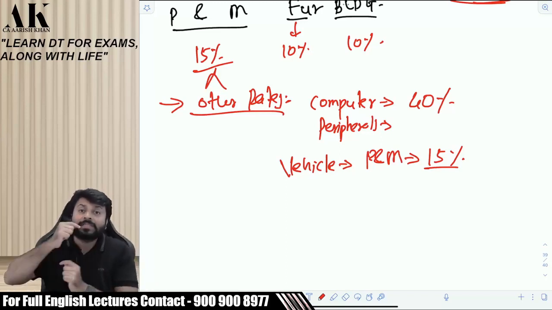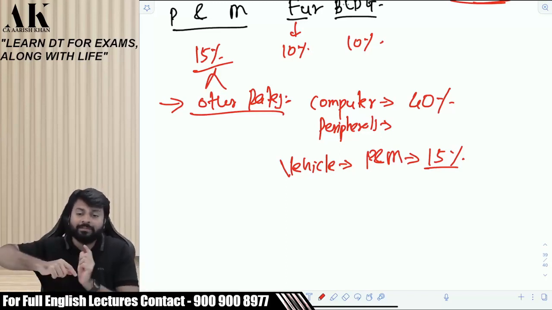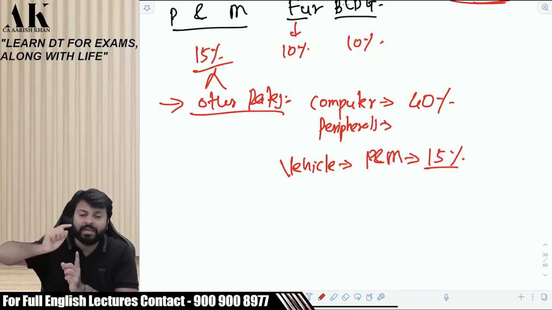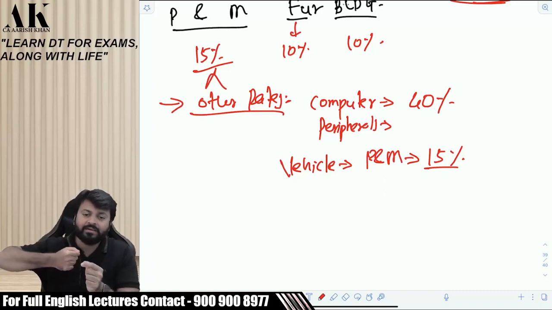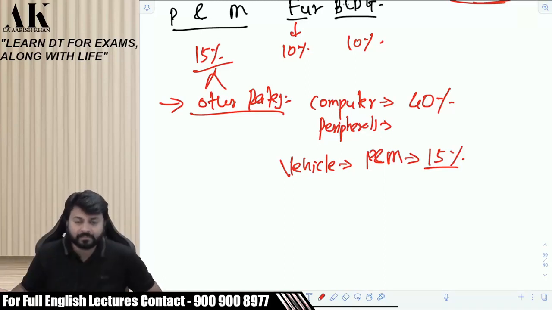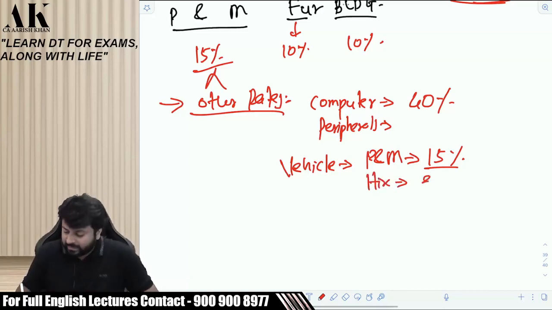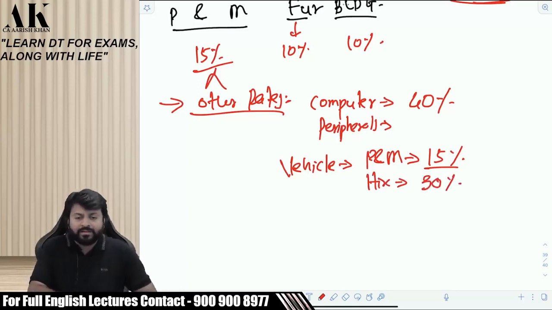But if I am in the business of running the vehicles on hire, like my business is to buy buses and then run Mumbai to Pune, Pune to Mumbai, then my bus is getting used more as compared to other vehicles. If your business of vehicle is running on hire, then the rate is 30%. Okay?